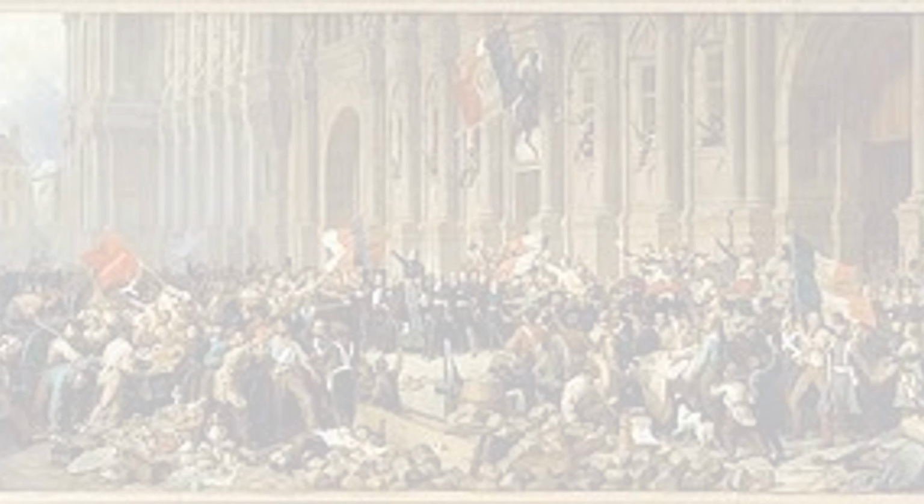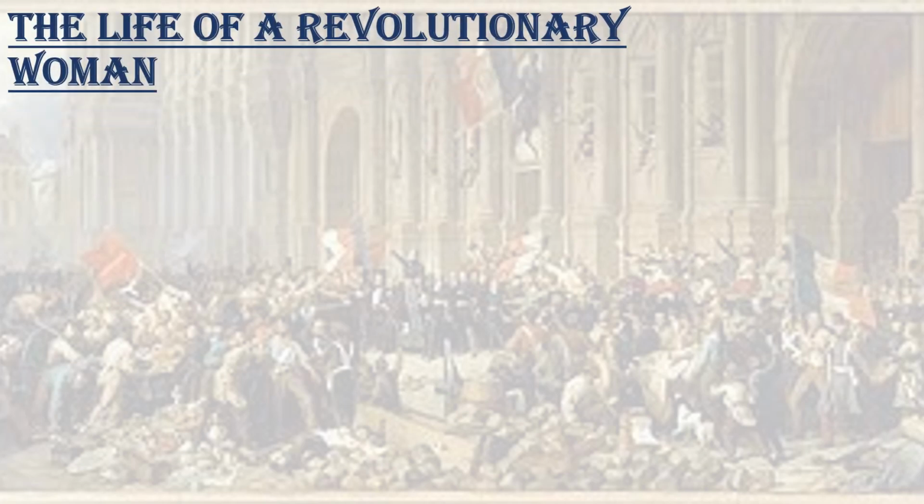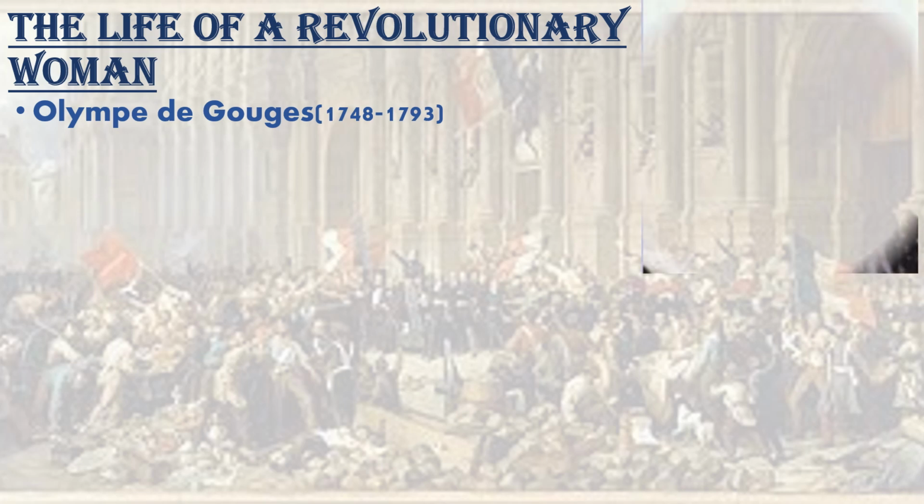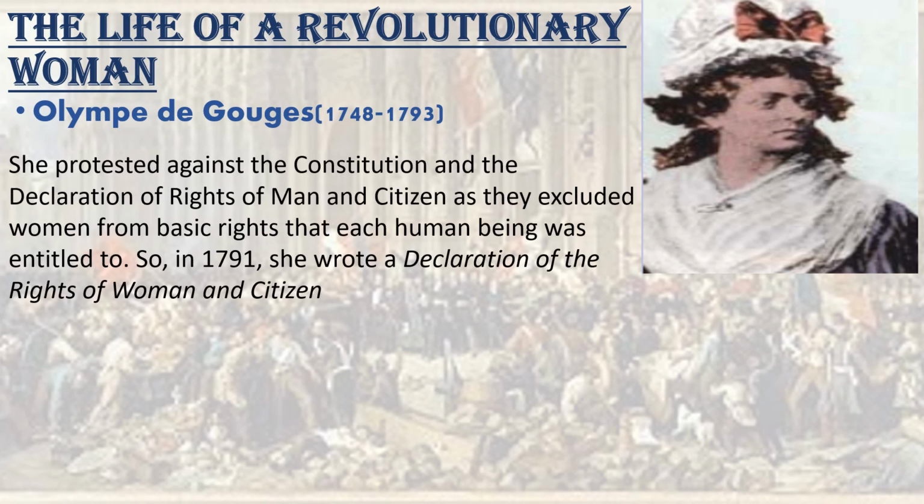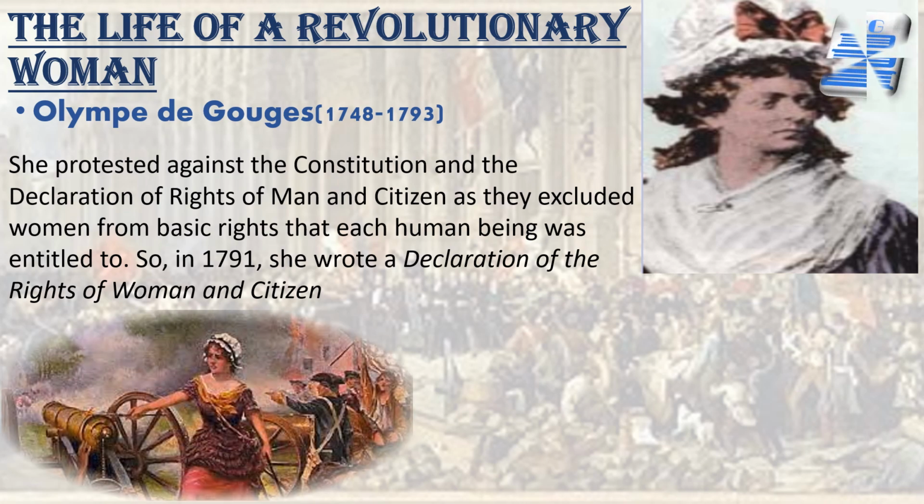Olympe de Gouges was a French revolutionary woman who was born in 1748 and died in 1793. She was a writer, playwright, and political activist who became famous for her advocacy of women's rights and her opposition to slavery. Her work challenged the dominant political and social norms of her time, and she remains an important figure in the history of feminism and human rights.